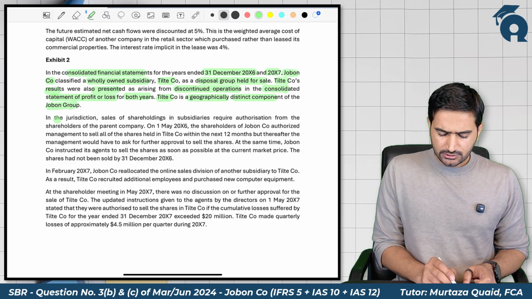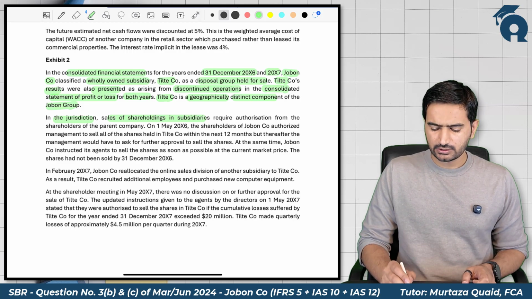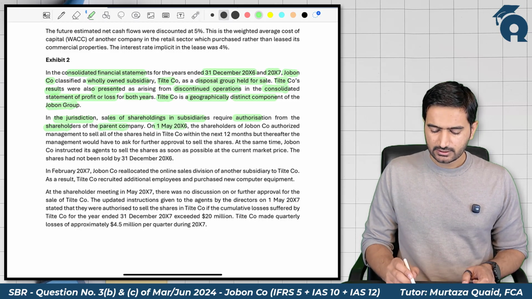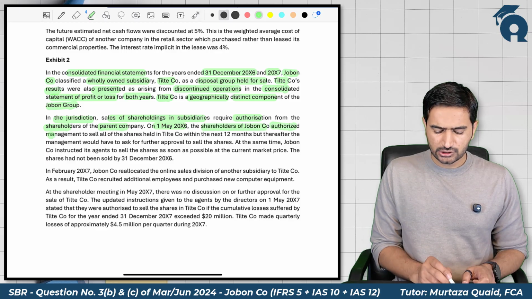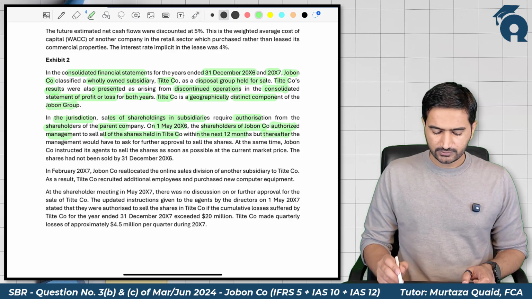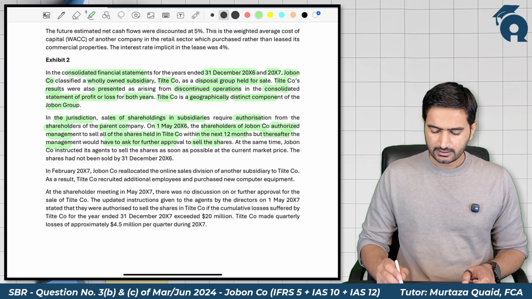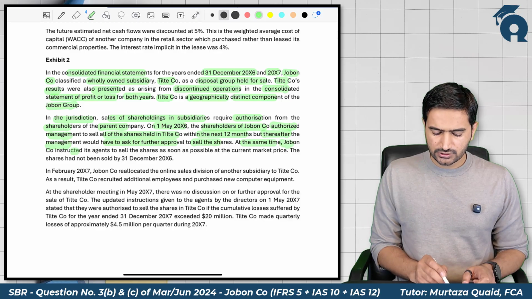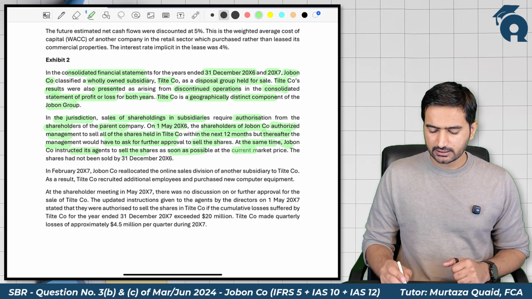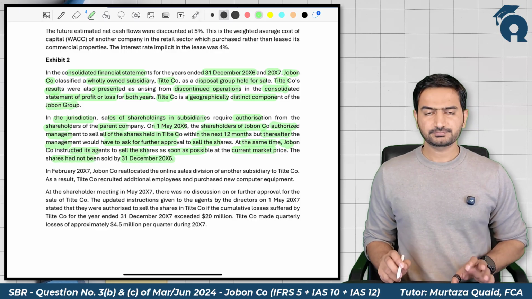In the jurisdiction, sale of shareholding in a subsidiary requires authorization from the shareholders of the parent company. On 1st May 2006, the shareholders of Jobon company authorized management to sell all the shares in Title company within the next 12 months. But thereafter, the management would have to ask for further approval to sell the shares. At the same time, Jobon company instructed its agent to sell the shares as soon as possible at the current market price, and the shares had not been sold by 31st December 2006.